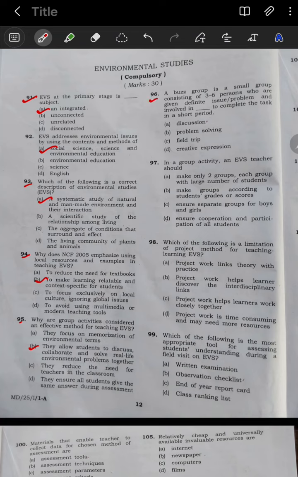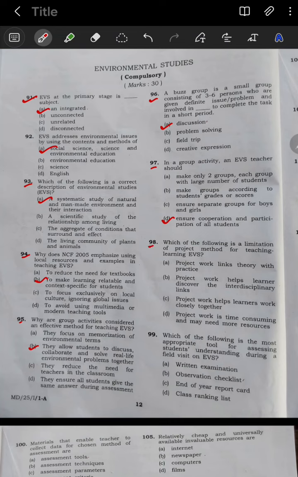Now question number 96: a buzz group is a small group consisting of 3 to 6 persons who are given definite issues or problems and involved in what? Option A is your correct option, discussion. Then question number 97: in a group activity an EVS teacher should what? Option D is your correct option, ensure cooperation and participation of all students.